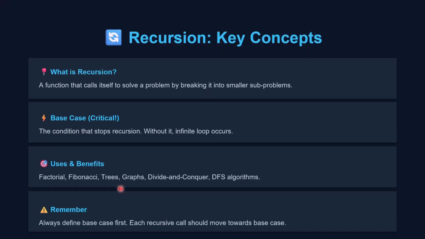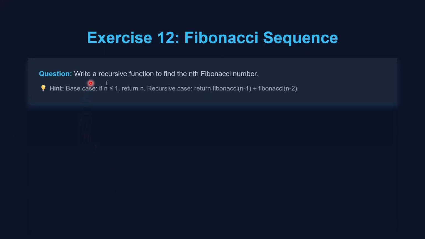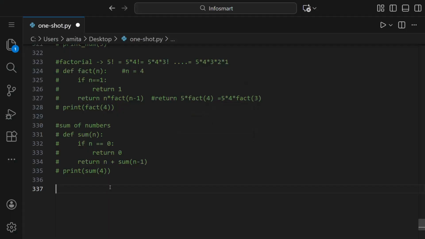So let us see a question. Write a recursive function to find the nth Fibonacci series number. So Fibonacci series are basically like first and the second term is 1. Then it's the sum of previous two terms, like 1 plus 1 is 2, so here it is 2. 2 plus 1 is 3, so here it's 3. 3 plus 2 is 5, so here it's 5. 5 plus 3 is 8, then 8 plus 5 is 13, and so on like this.